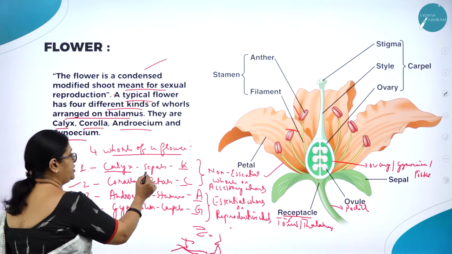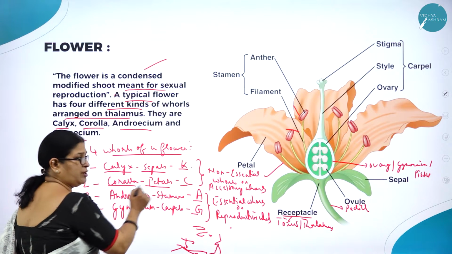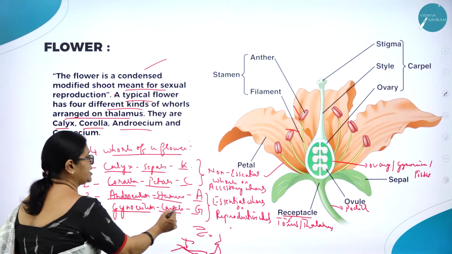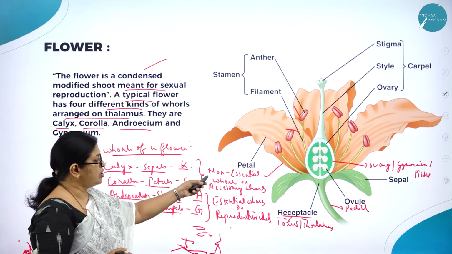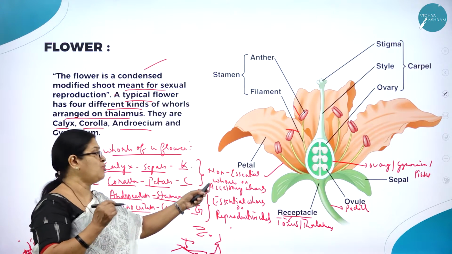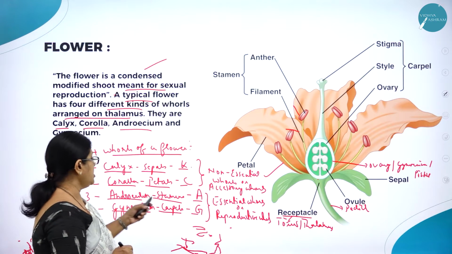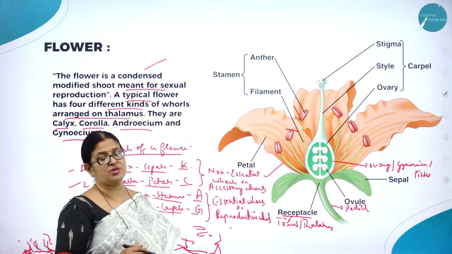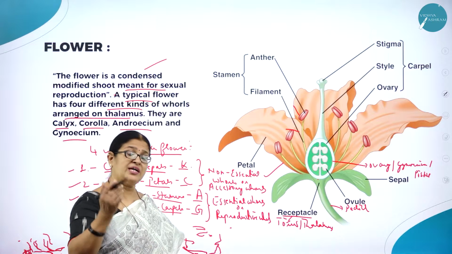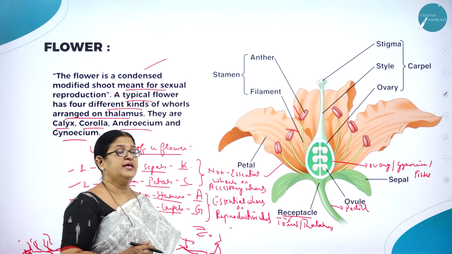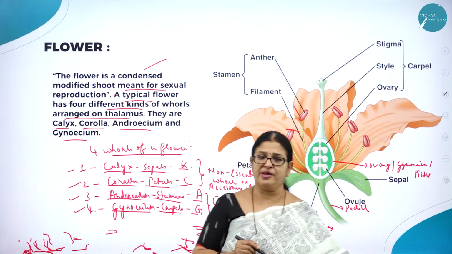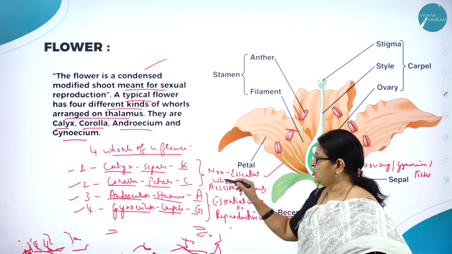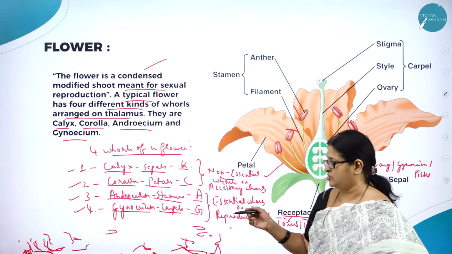That is calyx, units called sepals; corolla, the units called petals; androecium, the units called stamens; and gynoecium, the units called carpels. Calyx and corolla are called as what? Non-essential whorls or accessory whorls. I'll tell you why this word non-essential is used, and androecium and gynoecium are called essential whorls. Why are calyx and corolla called non-essential whorls? Because they are not directly involved in the process of reproduction. They indirectly help in the process of reproduction. Hence we use the word non-essential. They are otherwise called accessory whorls.